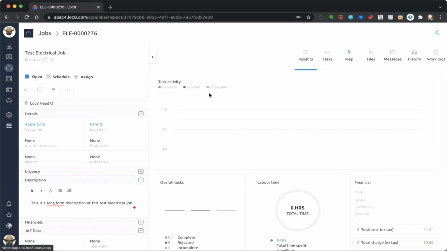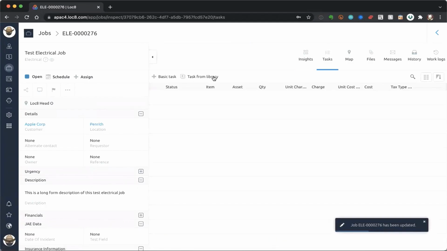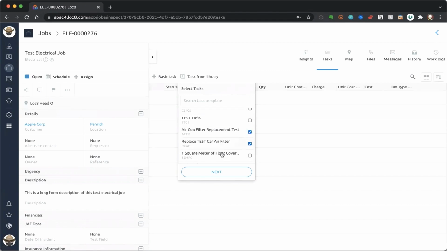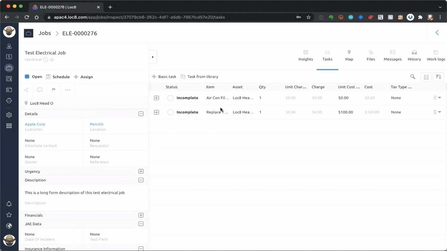The other thing I'm also going to do, before I allocate this particular job, is add in what we refer to as a couple of tasks. So what are tasks all about? Tasks are all about providing your technicians with guidance about what they need to go ahead and get done. So I'm going to choose a couple of tasks here that I'd like my technician to complete. And I'm going to get my technician to complete that work at the location that I added in, the Loc8 head office here. And click on save, and those two tasks will appear there.